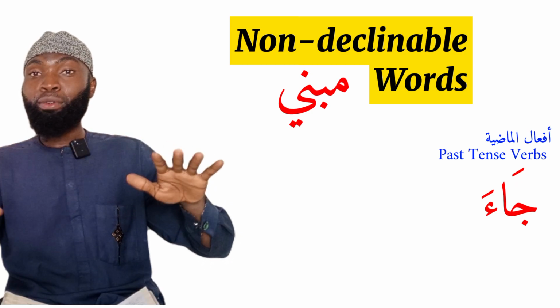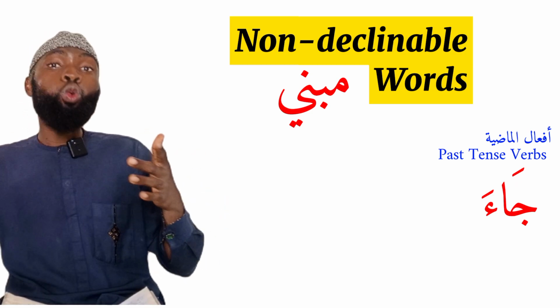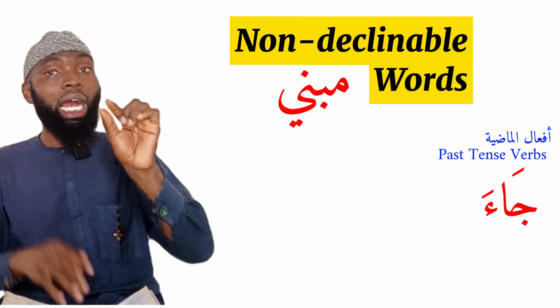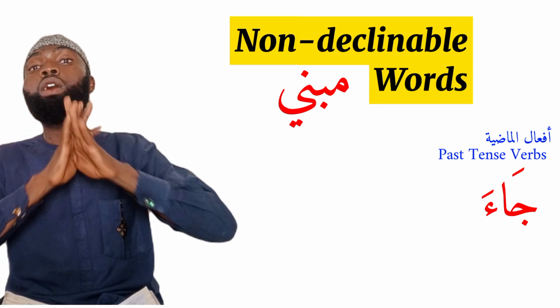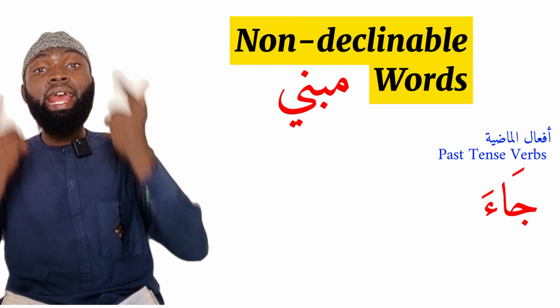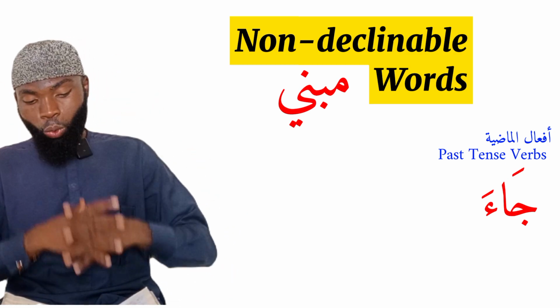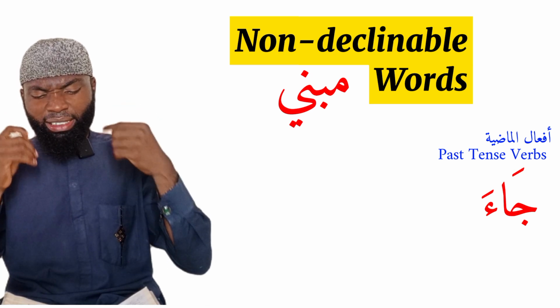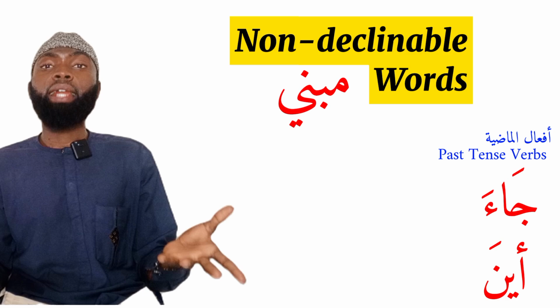They are not declinable. Ja'a will not turn to ja'u. Rather, we have ja'u differently, meaning nothing. But ja'a, which means he came, will always be like that. Qatala, which means he killed, will always be like that. Akala, which means he ate, will always be like that. Another word which is not declinable is the word aina. So the word aina is also not declinable.